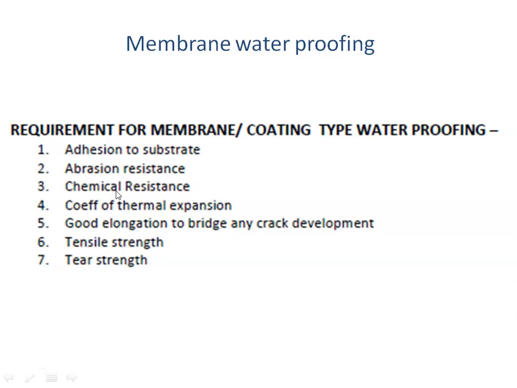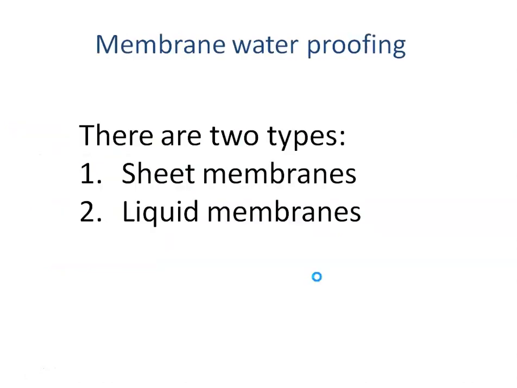Third is that there could be some chemicals inside the water or inside the soil, so it should be chemical resistant. Then it should be able to expand and contract due to various factors. Then it should have elongation length, so it should be sort of elastic, so that there is no crack formation. If it is a very rigid material, then there could be cracks which are formed. So it should have tensile strength, and then it should not tear very easily, so tear strength. So these are some of the requirements of a membrane.